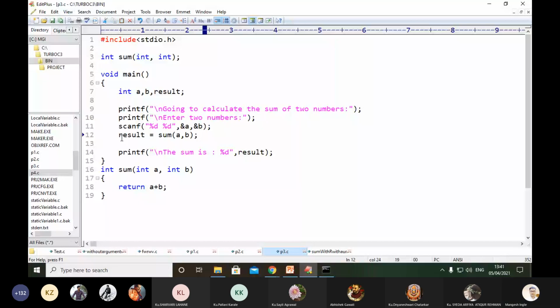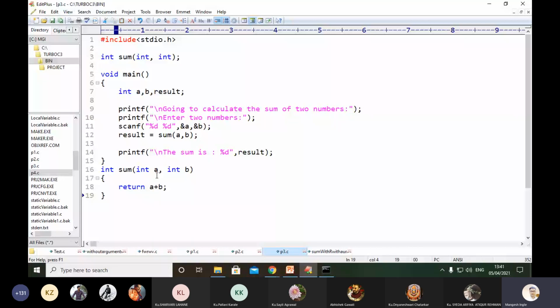Here the result can be stored by using the sum function. You can see, result equals sum of a comma b. Here we are providing the value for integer a, and here the value for integer b, and whatever result has been generated will be stored into the variable result. At line number 16, we are implementing that function, and inside that function we are returning the value a plus b.